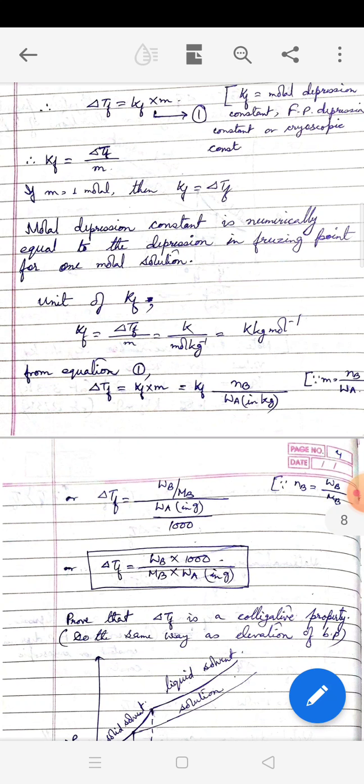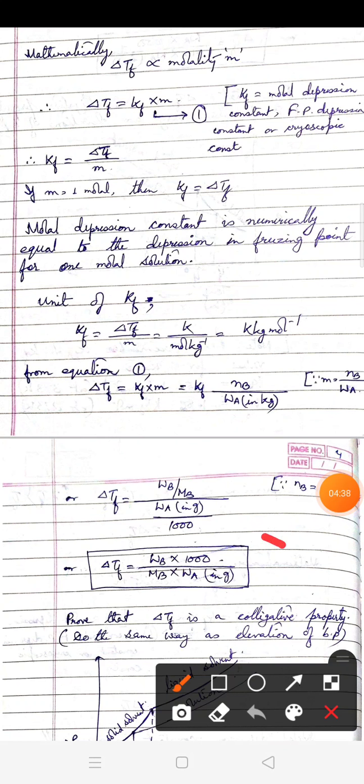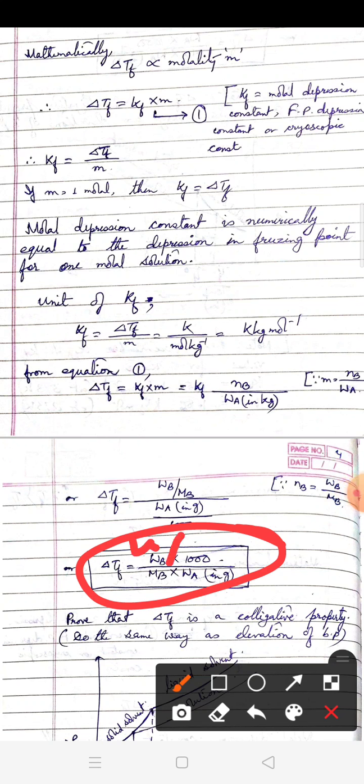Since W is taken in grams, to convert it to kg, we need to divide by 1000, and then the 1000 goes to the numerator. So we have the final equation, delta Tf equal to Kf, here Kf is missing, please make a correction, you have to write here Kf, Wb by Mb into 1000 divided by Wa.